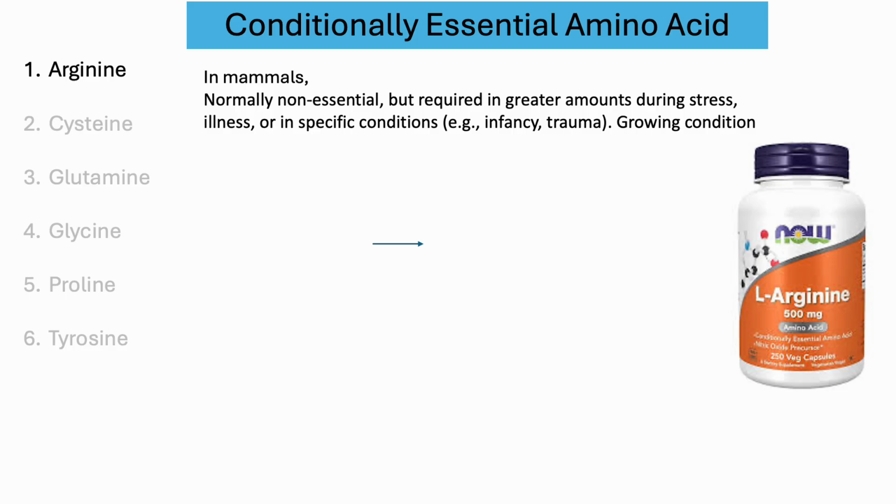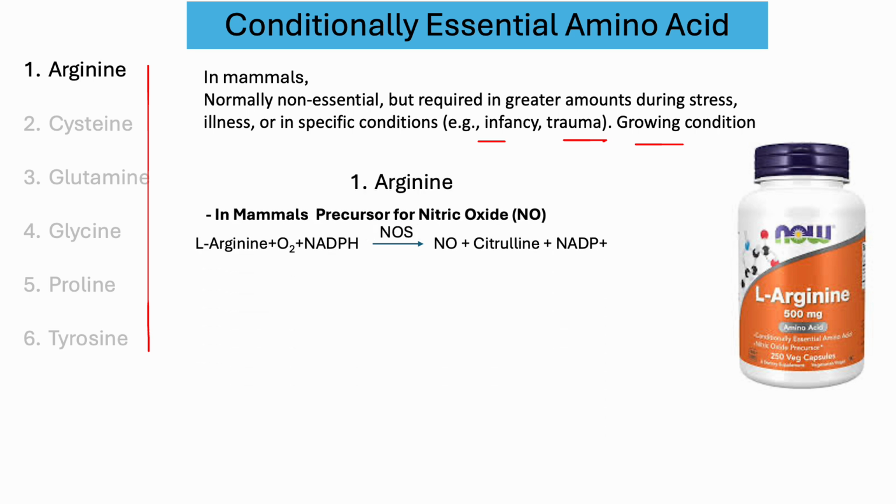First, let us know what is a conditionally essential amino acid. Conditionally essential amino acids are ones that mammals can usually produce or convert, but the amount is not enough due to some physiopathological condition, especially in infancy, trauma, or some other stress or growing condition. Then we need them from a supply. There are 6 amino acids which we call conditionally essential amino acids.